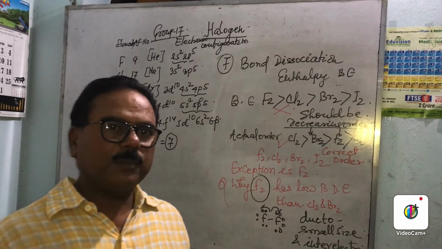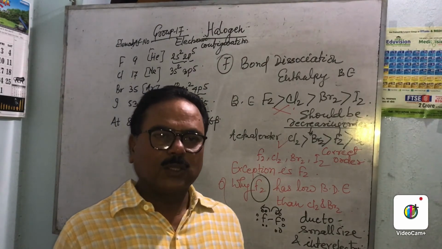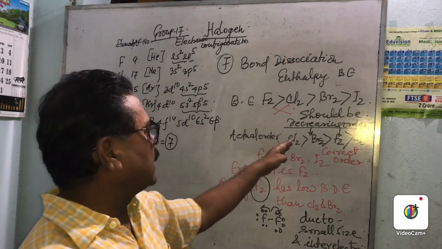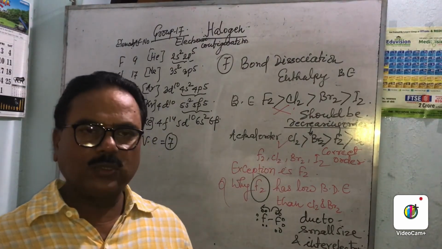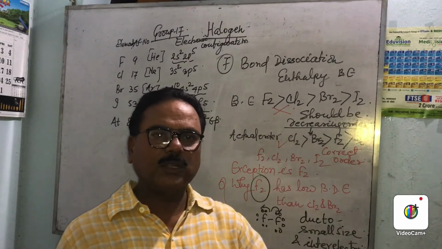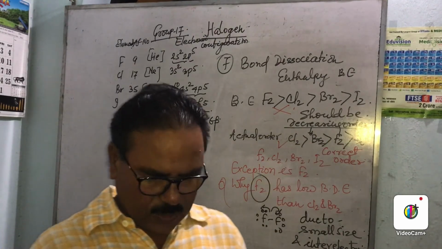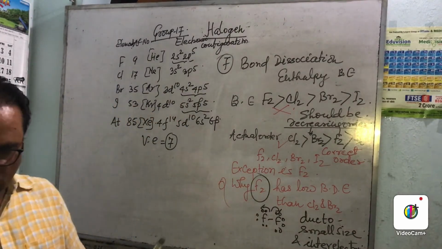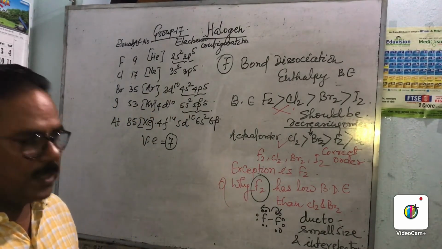If there is a repulsion, already it is weak, so we have to supply less amount of energy. Here they are large in size and there is no repulsion. That's why chlorine will have the high bond dissociation enthalpy. So this is the reason. This question is very important and this is the exceptional behavior.